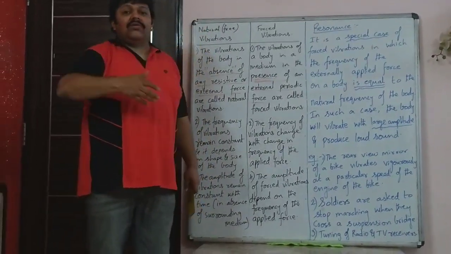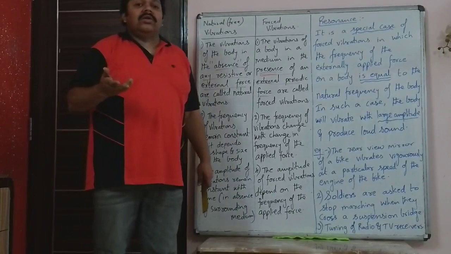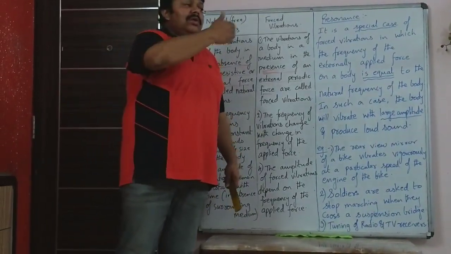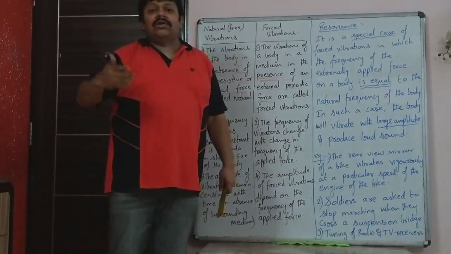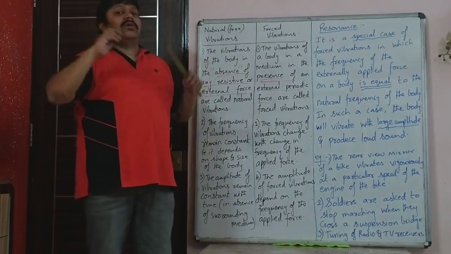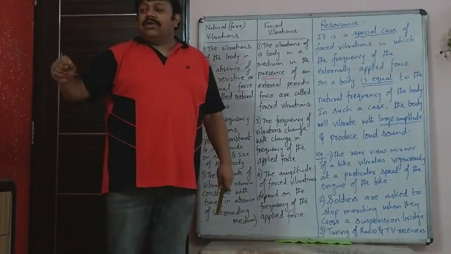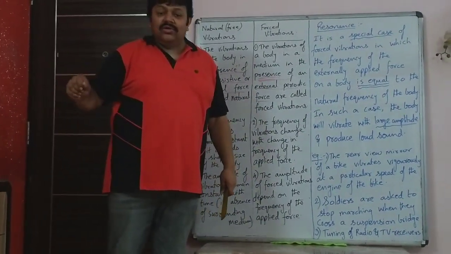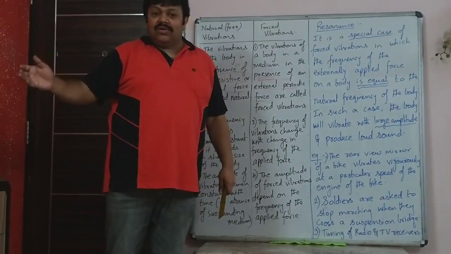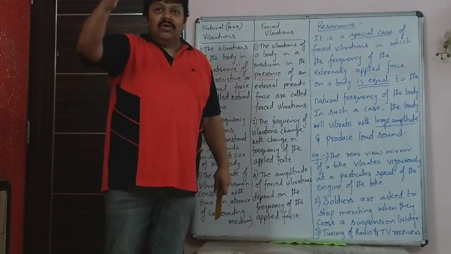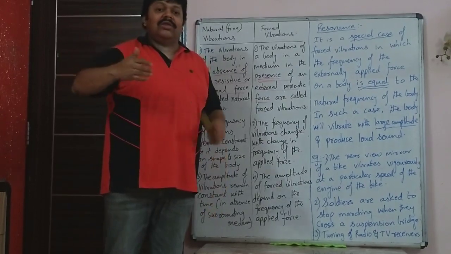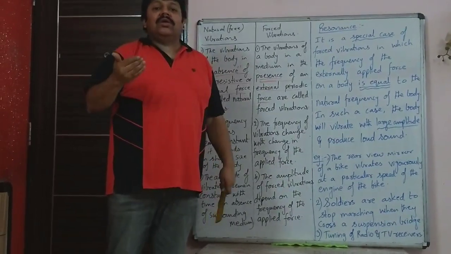Radio waves are entering your house. You will learn in the electromagnetic spectrum that television and radio waves are continuously present everywhere. That is why when you tune that radio station, if the natural frequency of the electronic parts of the radio and the incoming wave is exactly equal, that is when resonance is